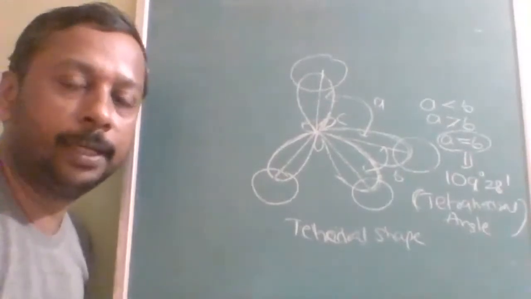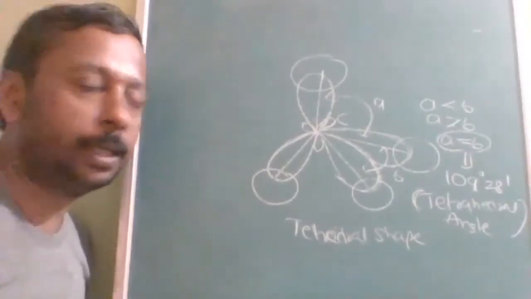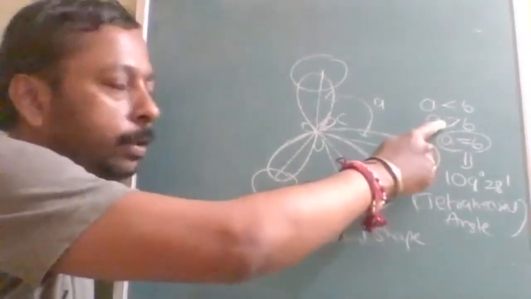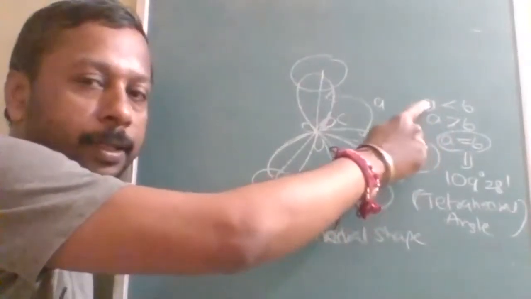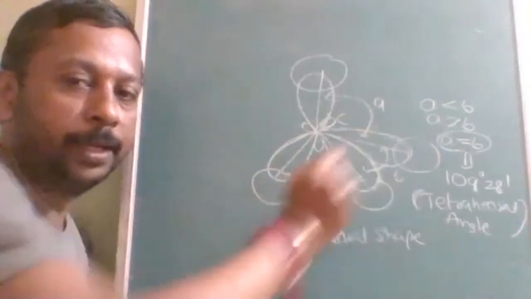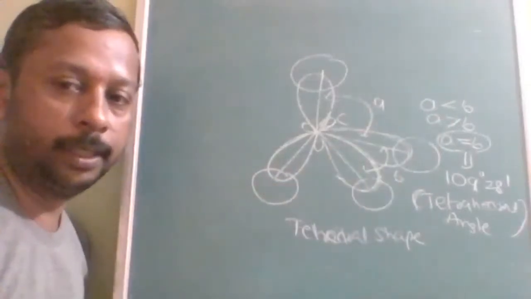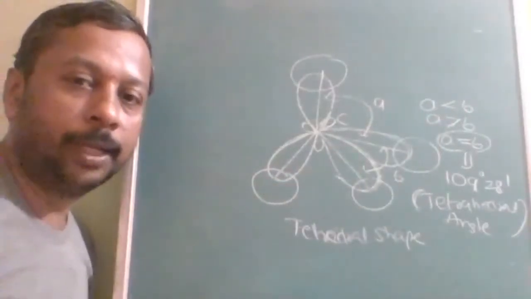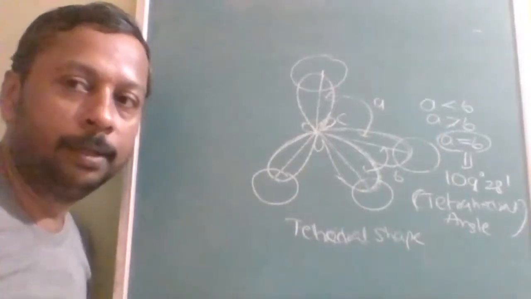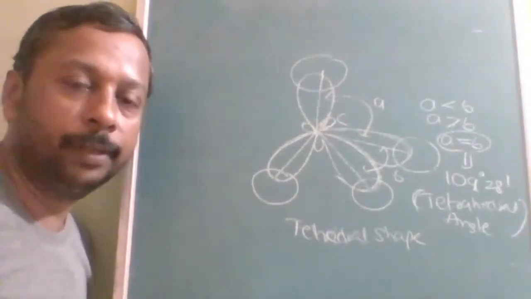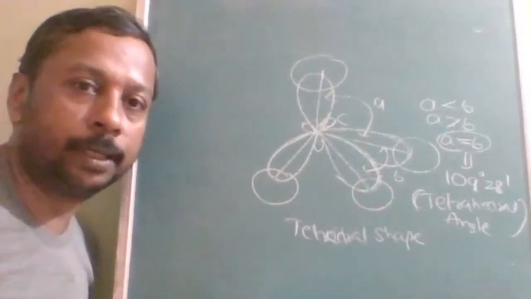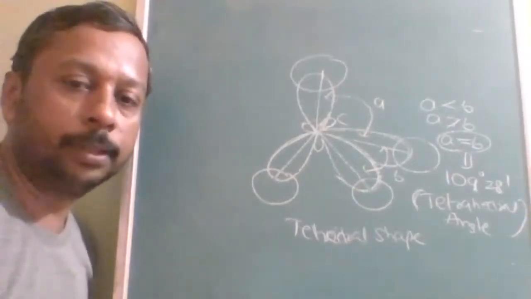Most of the students, 90%, answered A greater than B. 5% answered A less than B, and only 5% of students answered A is equal to B. So like that, there is one more question also. Let me see, in that question you will think innovatively and answer correctly. But before that, note this down.